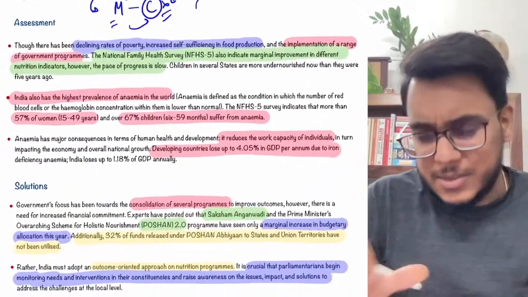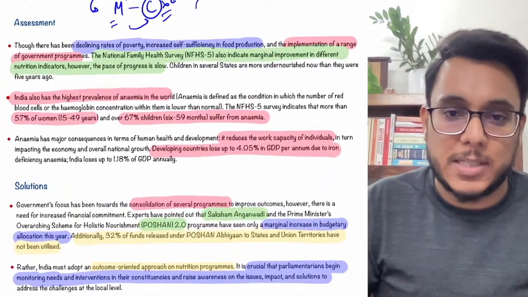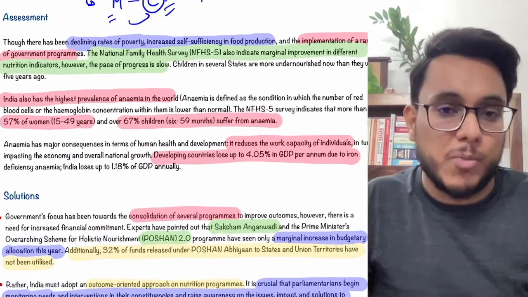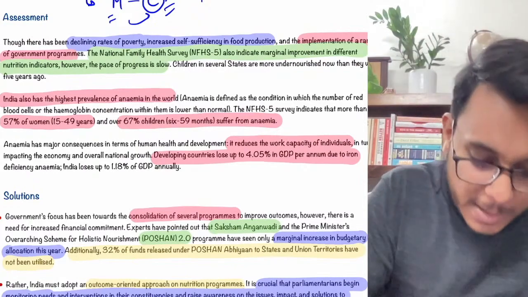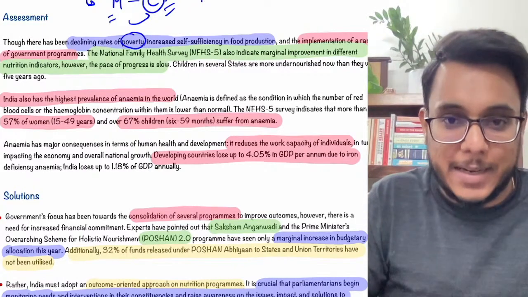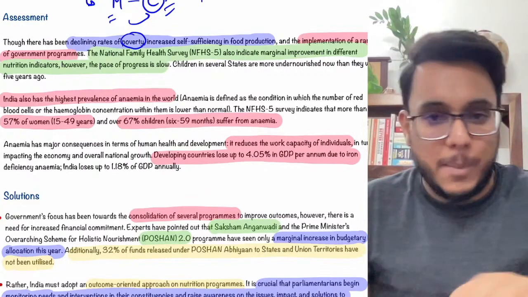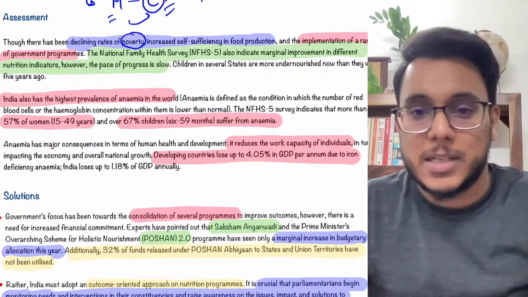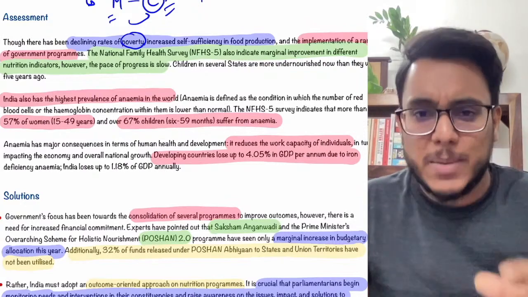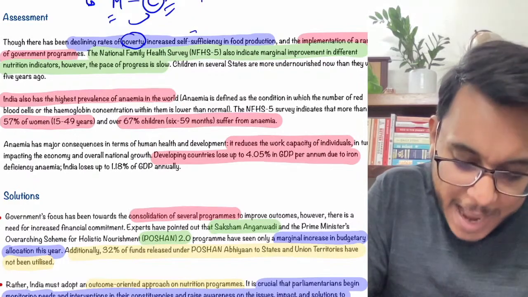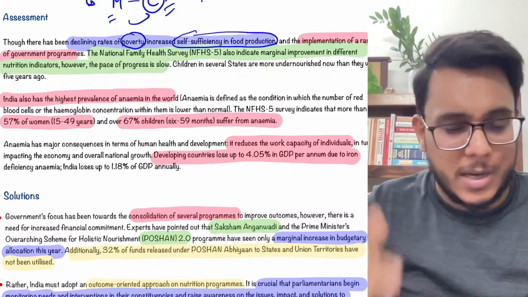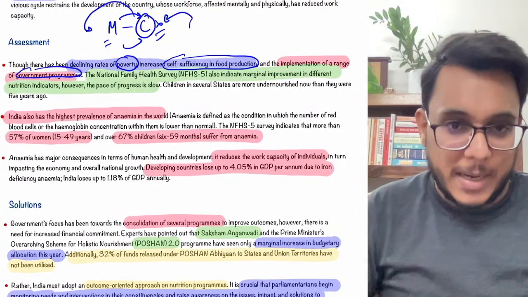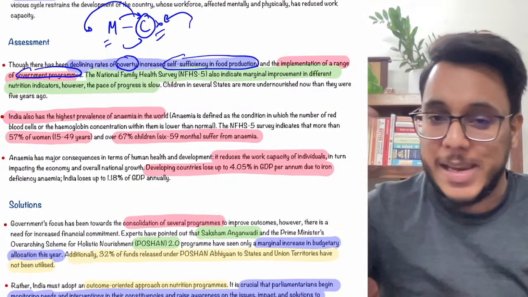Now guys, what are the reasons that malnutrition is such a big problem? See, first of all, you need to understand it is not the case that improvement is not there. Over the last few years, poverty is actually declining. Though, beyond the scope of this article, there is no data on the trajectory of poverty, it can be assumed that poverty is declining. We have achieved self-sufficiency in food production, the success of the Green Revolution. A large number of government schemes have been implemented. The National Food Security Act is there, many other schemes are there.